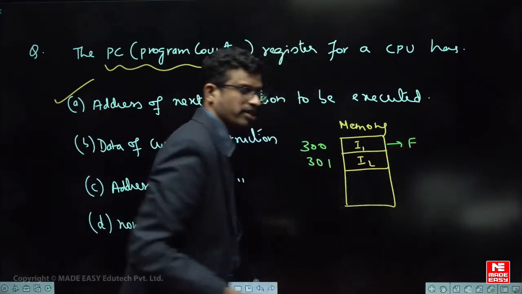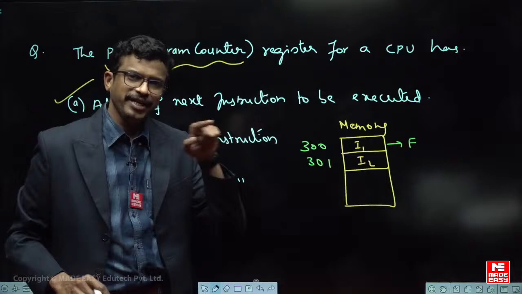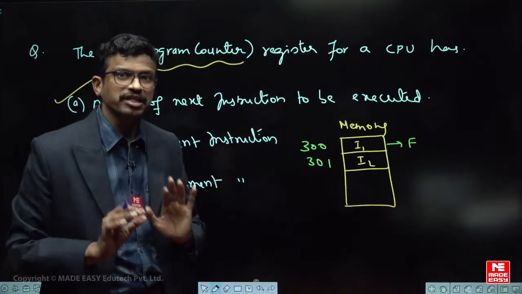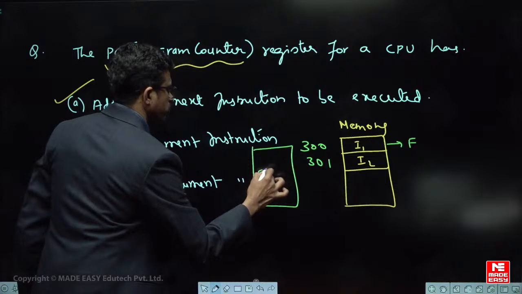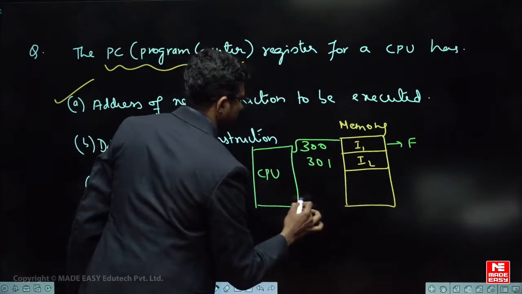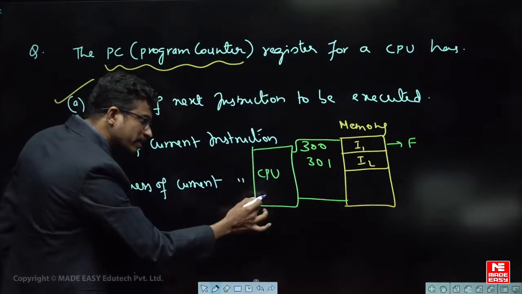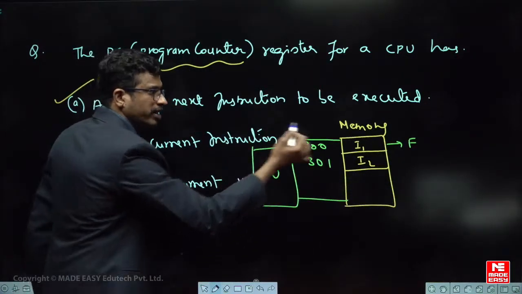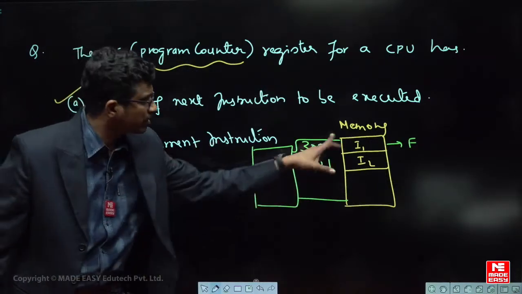For any instruction, what is the first operation? Opcode fetch. Only after the opcode comes inside and is decoded will the processor understand. Here this is the processor, the microprocessor CPU, and the memory is connected to it, let us say like this. After the instruction is fetched, comes inside and is decoded, only then will the processor understand what is there in the next location. Without decoding it cannot know what is there in the next location.